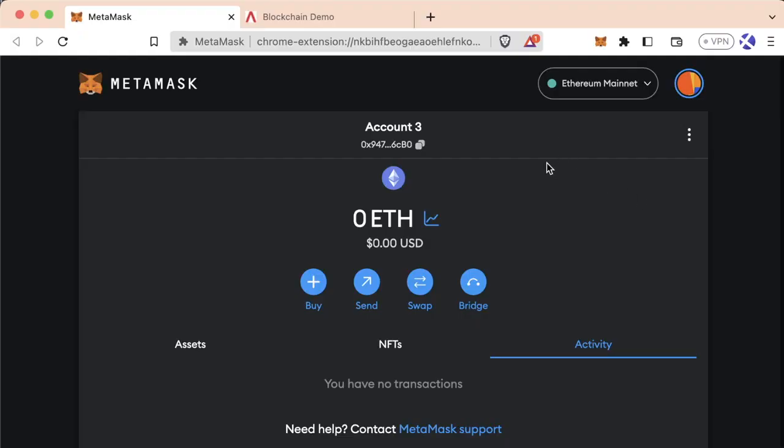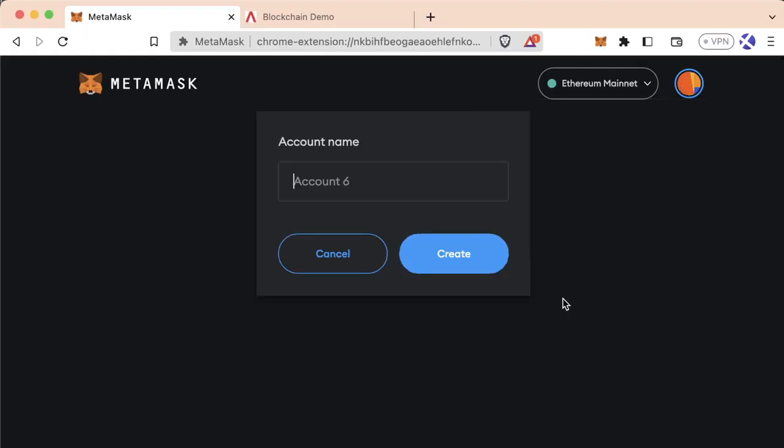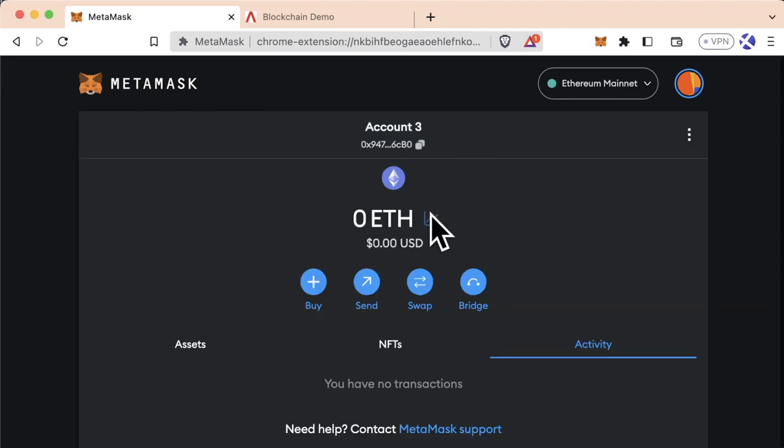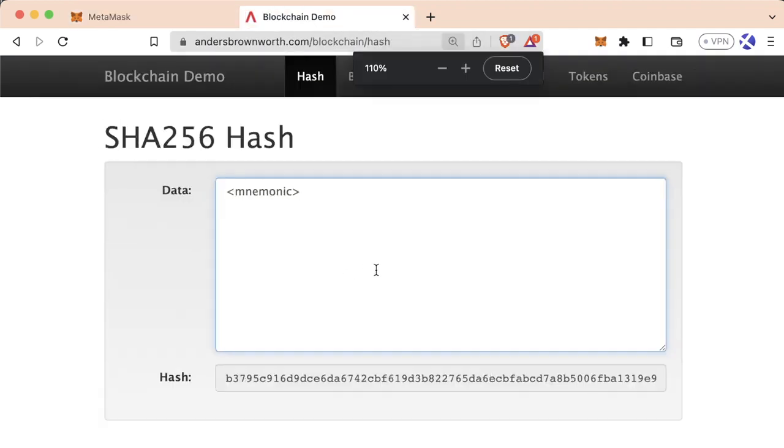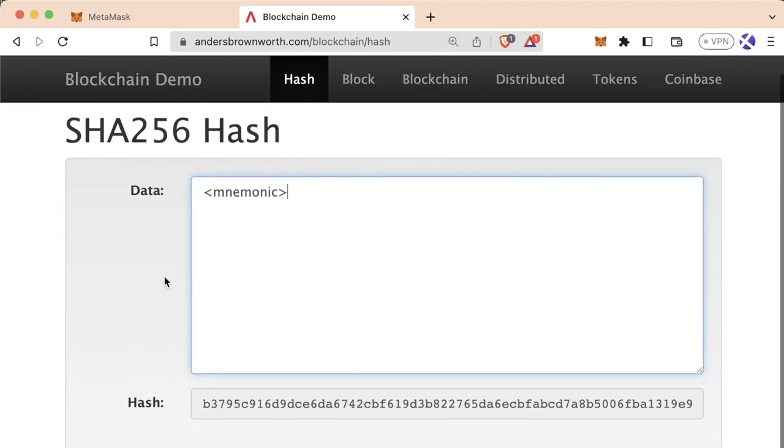Now, remember how in our MetaMask, we were able to actually create new accounts. Mine says account 6 because I've created actually a few. But how was it actually creating those accounts? Well, now that we know all this, if we go back to our blockchain demo here, what our MetaMask is doing is essentially taking our mnemonic, or that multi-word secret phrase, and then just hashing it with some number.